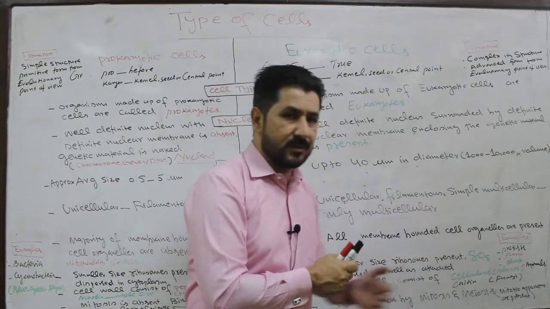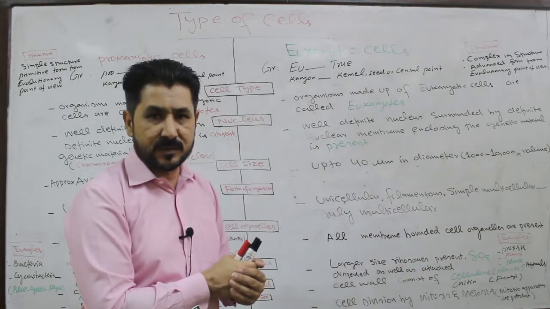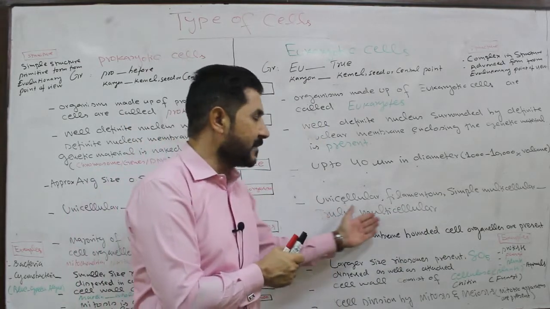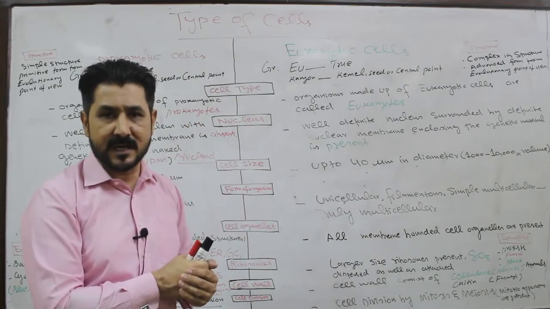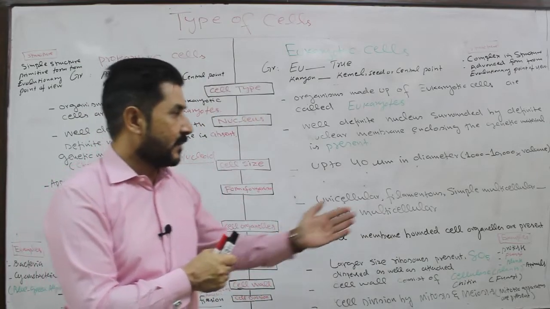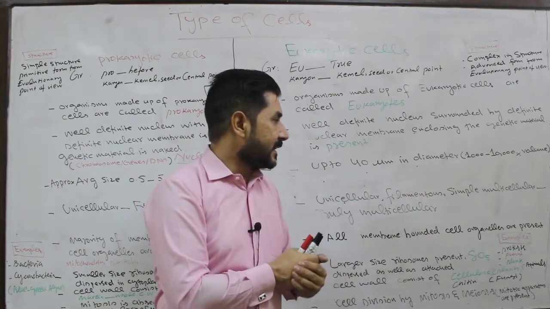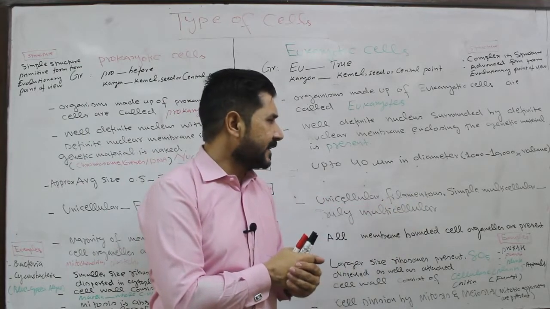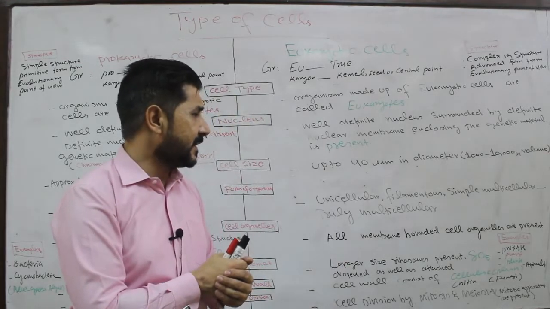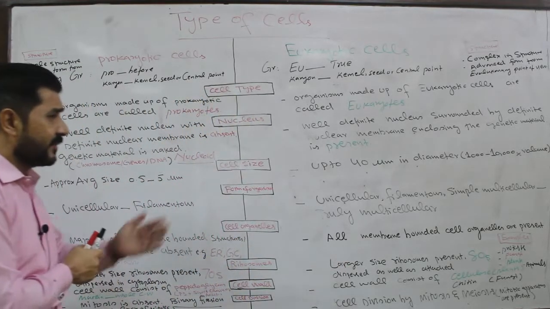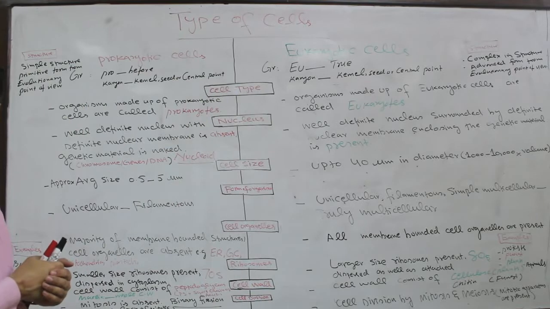They may be simple multicellular or truly multicellular. For example, plants and humans are truly multicellular, while in the case of animals, they are simple multicellular, while the word filamentous is used for plants, etc.